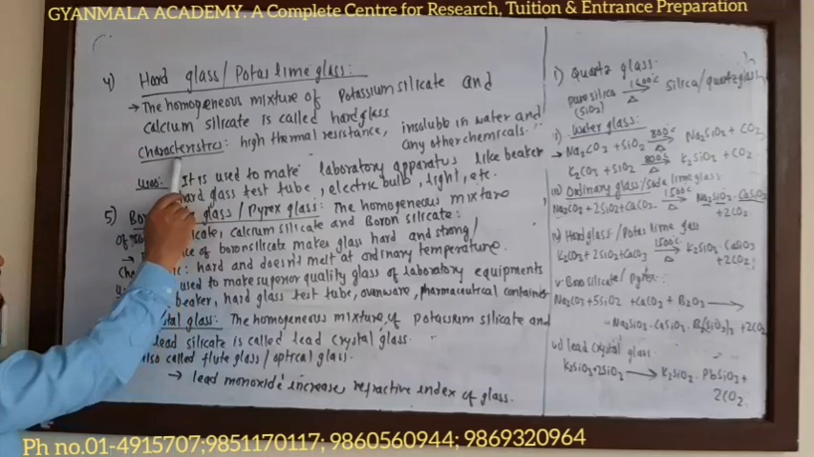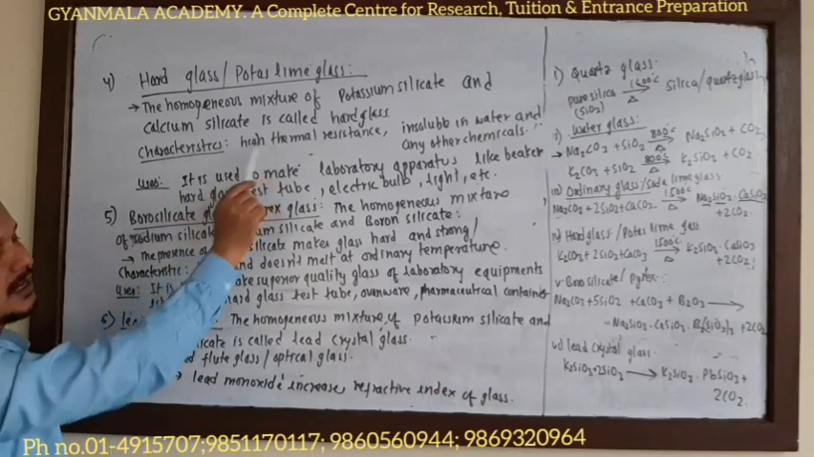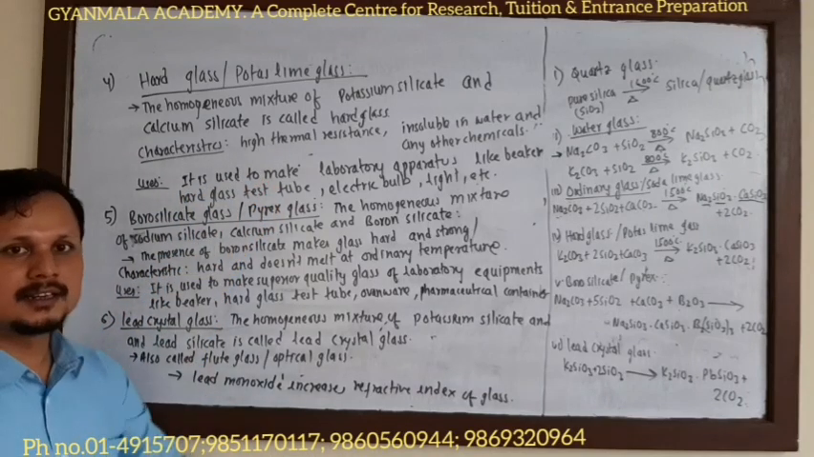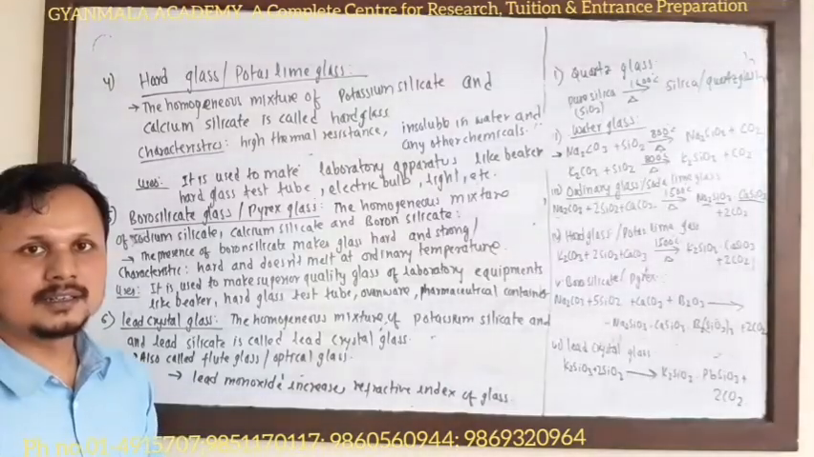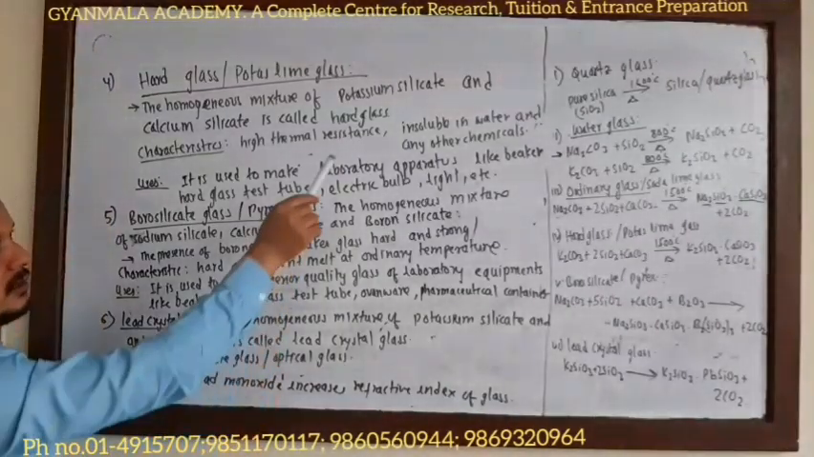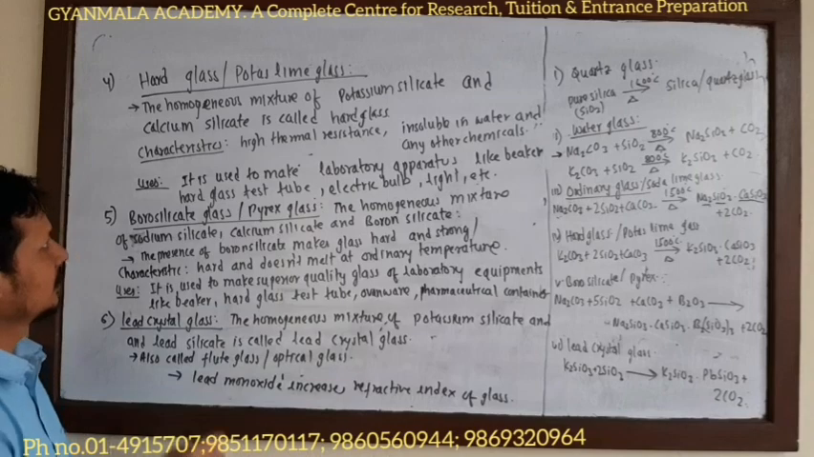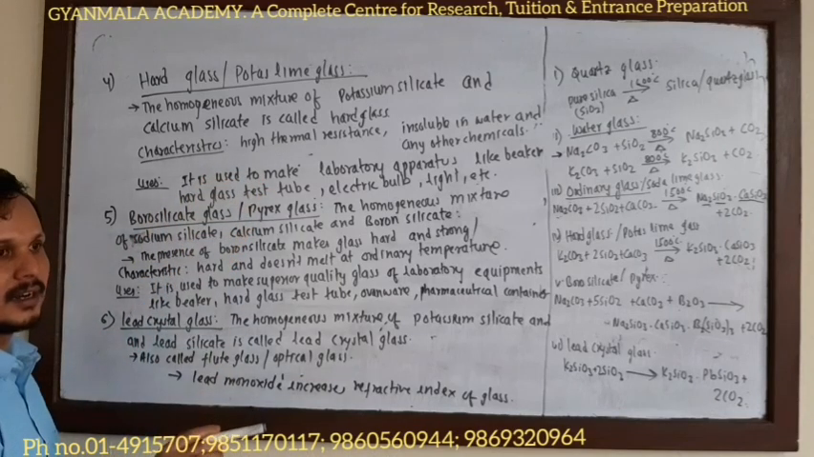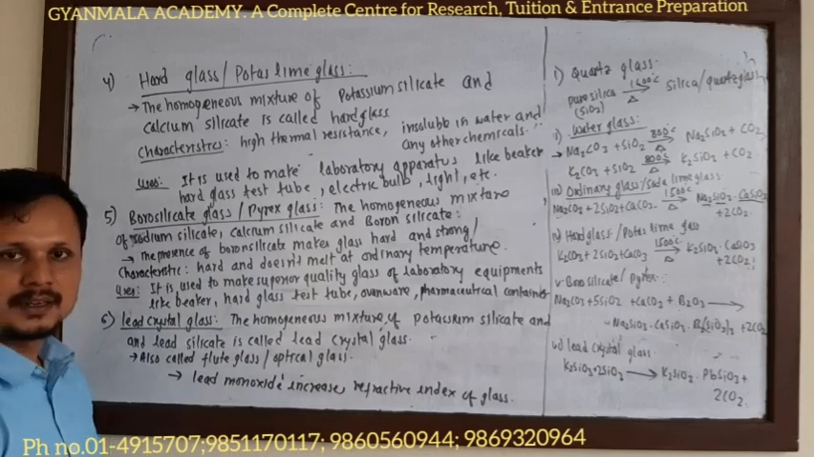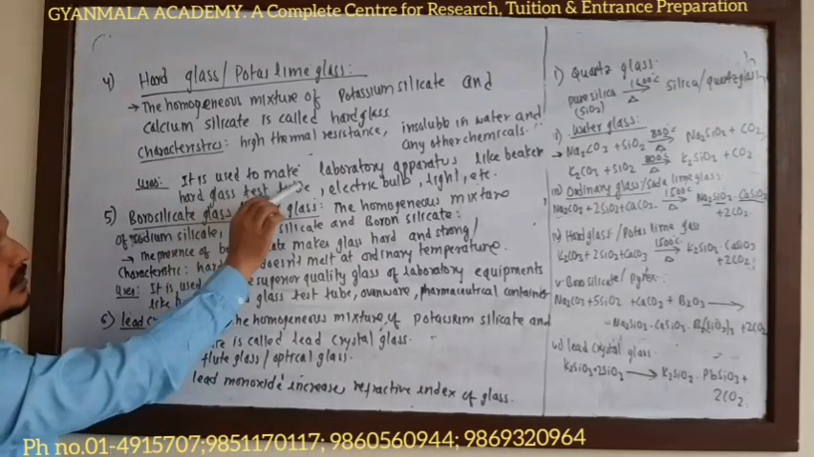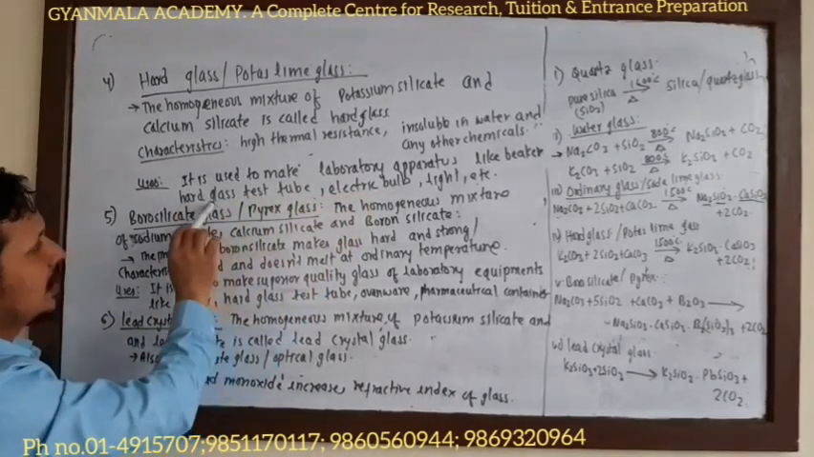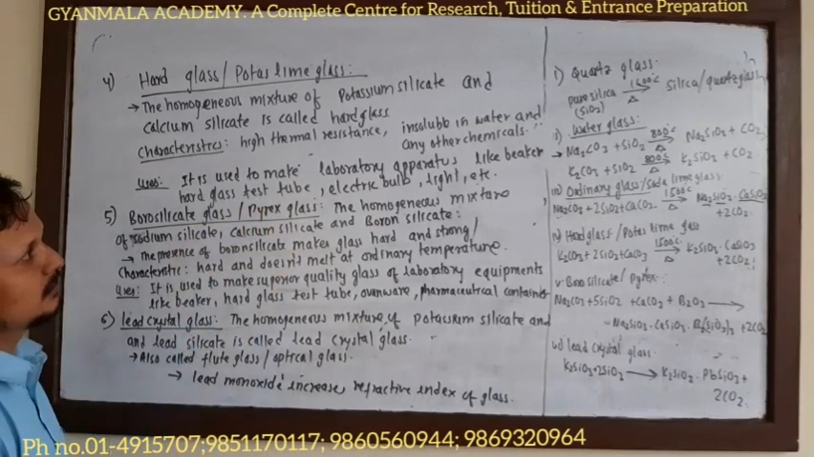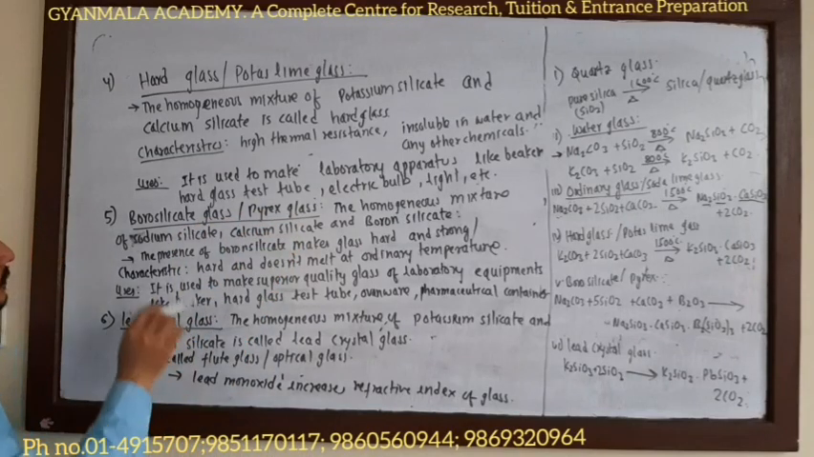The characteristics are it has high thermal resistance. It means that it does not melt at ordinary temperature, and it is insoluble in water and any other chemicals. Uses: as it has high thermal resistance, it is used to make laboratory products like beaker, hard glass test tube, electric bulb, light, etc.